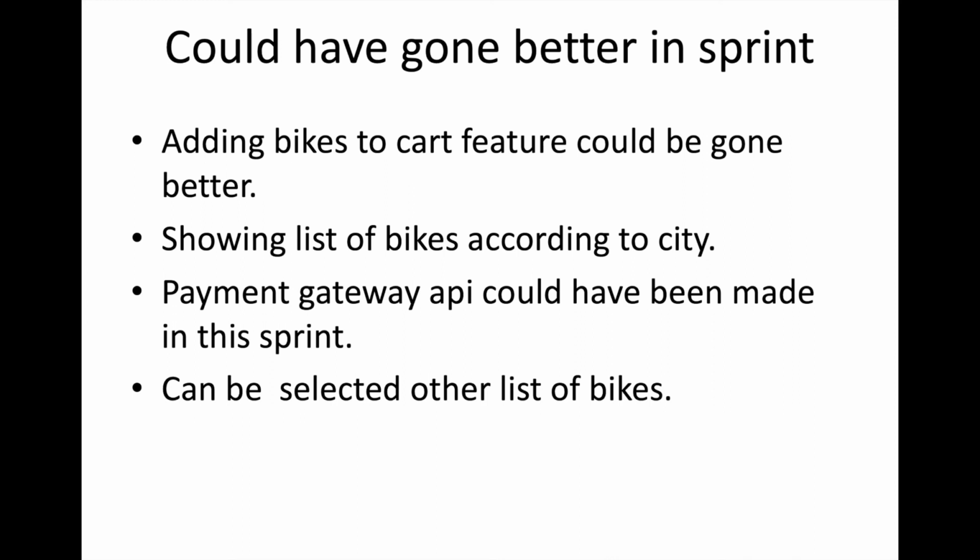The remaining thing is showing the list of bikes according to city. According to the client requirements, we need to show the list of bikes according to city, so we are working on it. There are 3 or 4 cities, so we need to show on that. Also, the payment gateway API could have been done in this sprint, so that it would have been better.